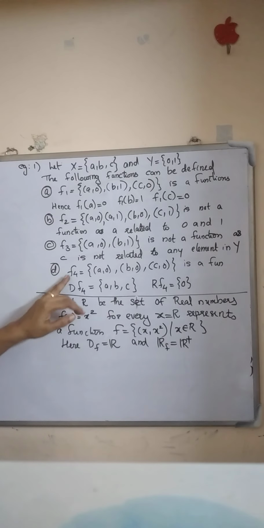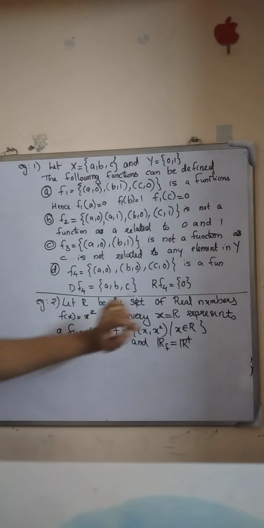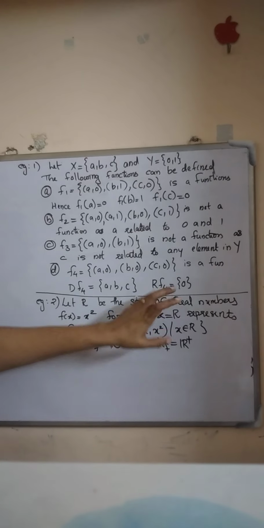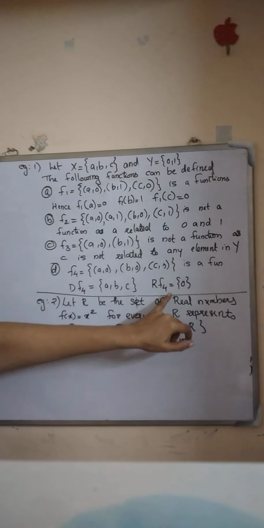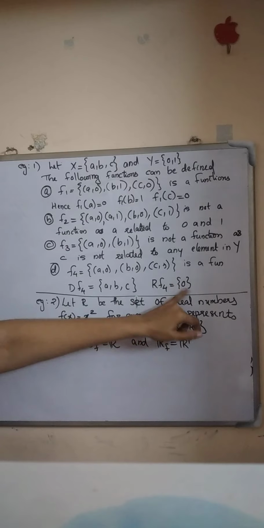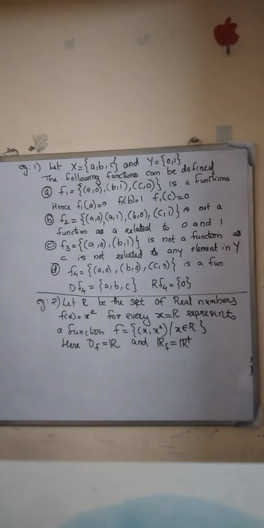The domain set of f4 is the set {a, b, c}. And the range set is its image set. Range set means image set. Its image is only 0. So the range set of f4 is the set {0}. Okay. Now we consider another example.